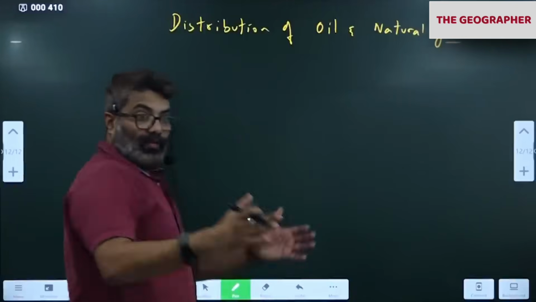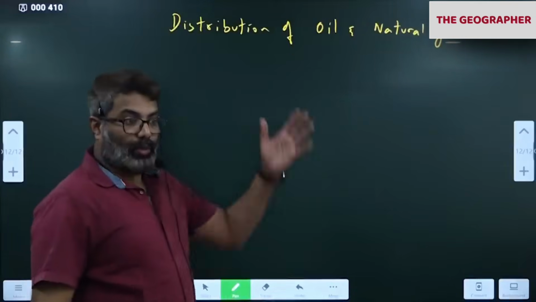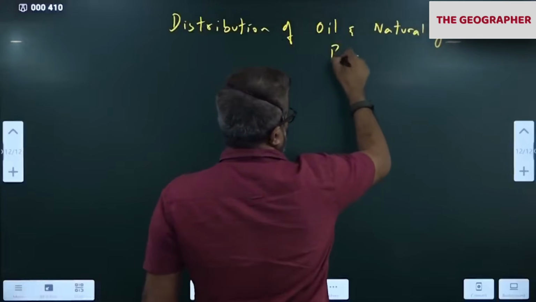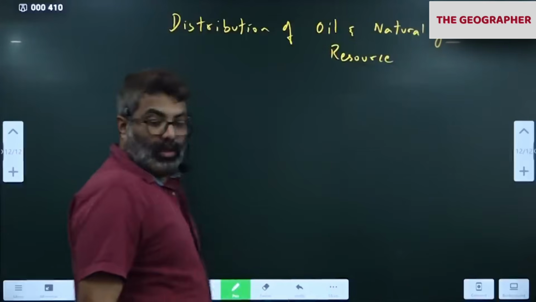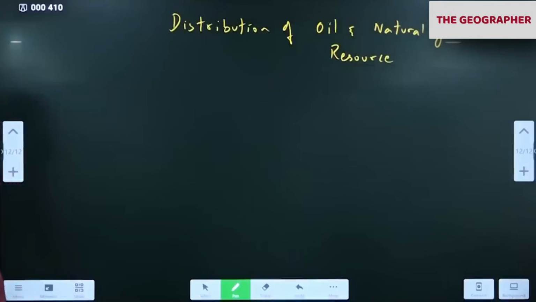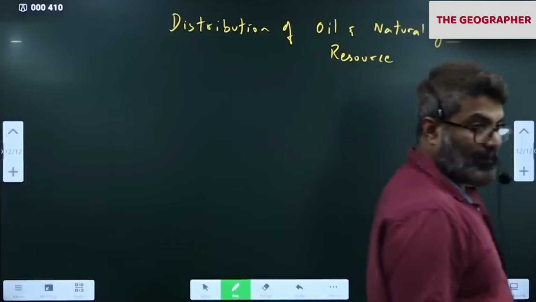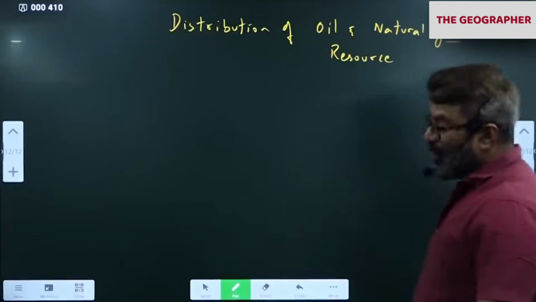Remember what I do is first I am teaching some concept and applying it to India. That's what I am doing here also. Distribution of oil and gas resource. Oil and natural gas has a separate map. Mineral fuel will be the heading.